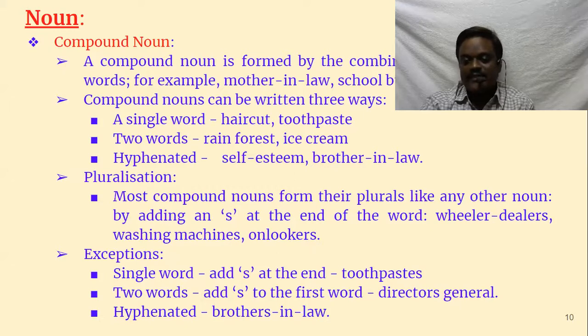Law is just one, brothers-in-law. In the same way, director general: who is two, is it a director or the general? Directors are two, then we say directors general. Wheeler-dealer: who is more than one? This is dealers, then wheeler-dealers.